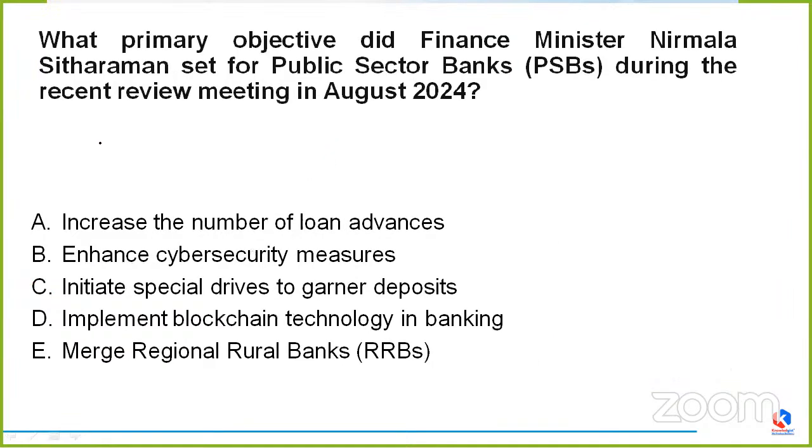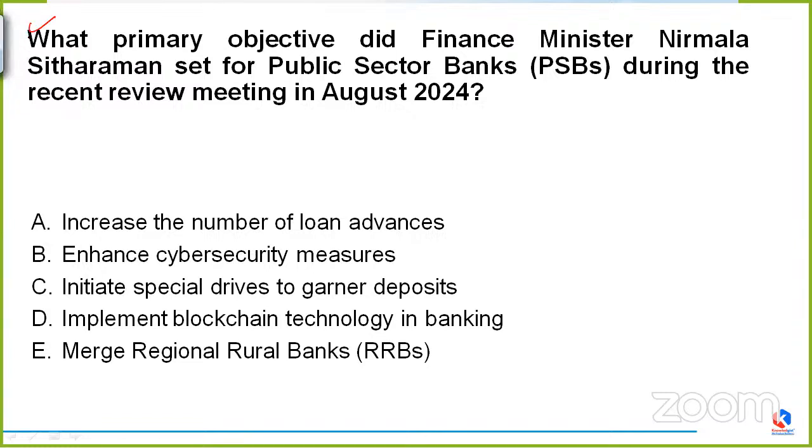Now, the next question is asking, what primary objective did Finance Minister Nirmala Sitharaman set for the PSBs during the recent review meeting in August 2024? Whether it is increase the number of loan advances, enhance cybersecurity measures, initiate special drives to garner deposits, implement blockchain technology in banking, or merge regional rural banks, that are the RRBs. We have to tell the primary objective which our finance minister has set for the public sector banks during the recent review meeting in August 2024.